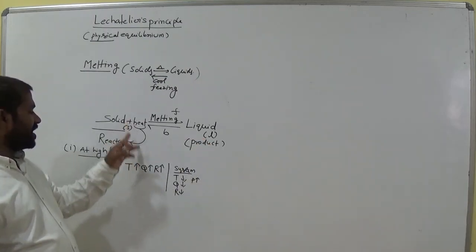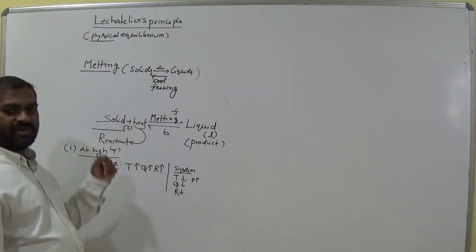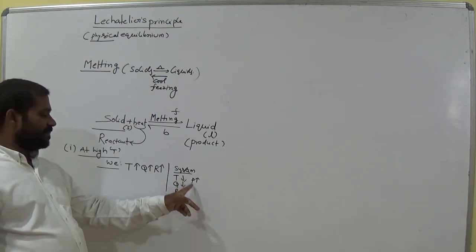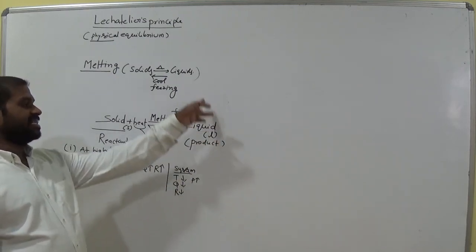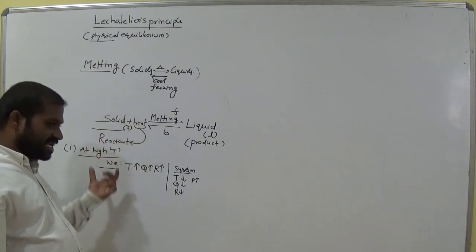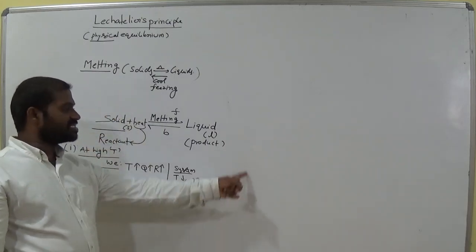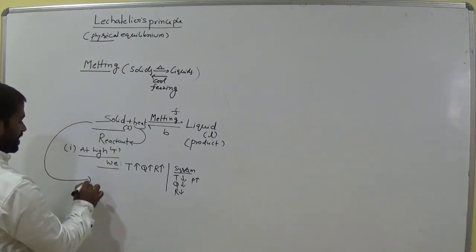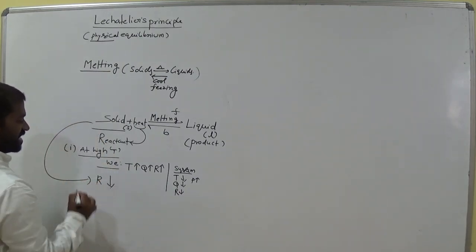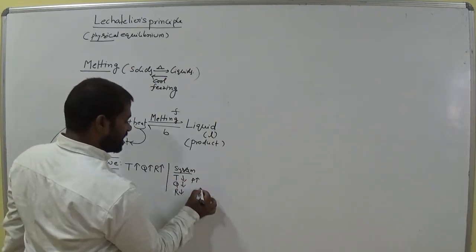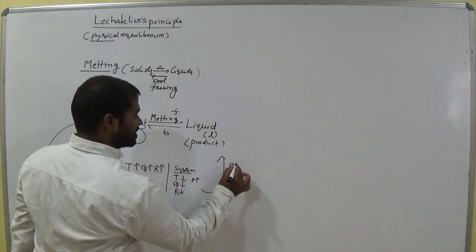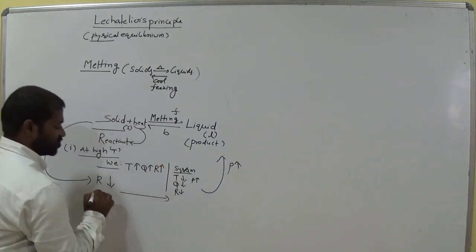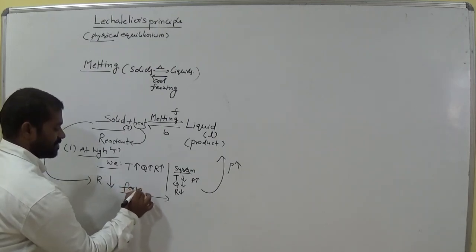So when we increase the temperature, Q is also high and the reactant concentration is also high. For that, system can try to increase the product concentration. How is product concentration high? When reactant concentration is decreasing, automatically product concentration is also high. So that means reactant concentration is decreased means product concentration is high. So now what is the direction? The direction is towards forward direction.